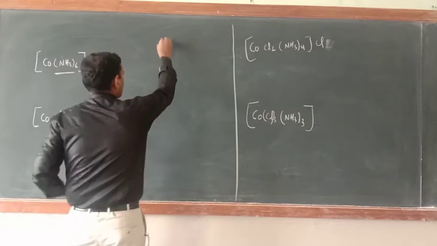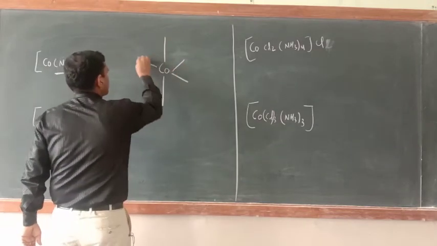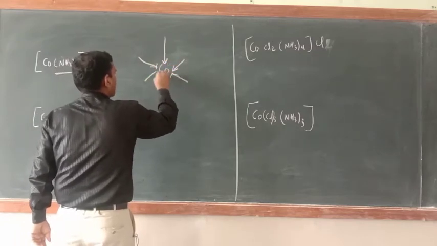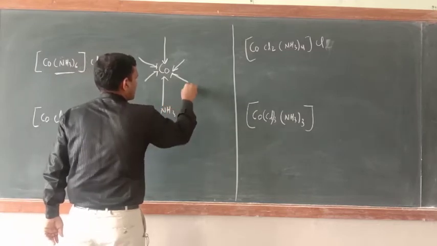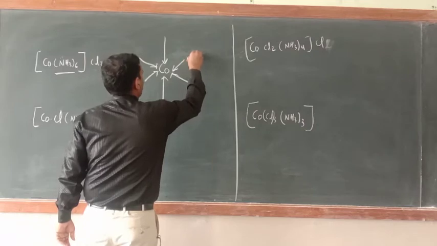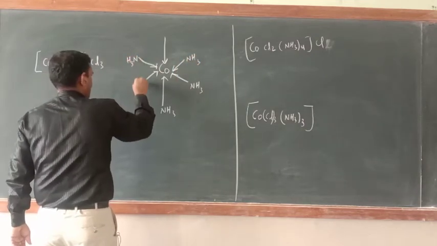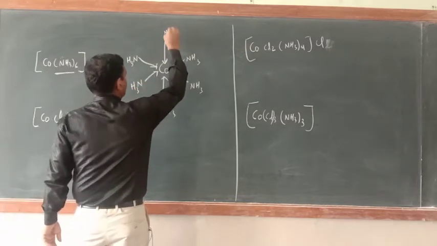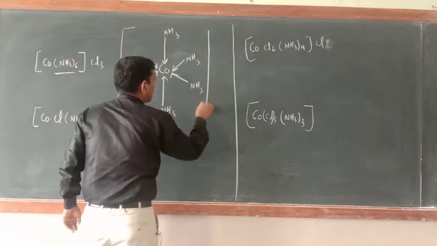Okay, so just try to understand this one, this, and this. Here everywhere is a coordinate bond. So here what would be there? NH3, and here what is there? NH3. Here also NH3. Here NH3. Here also NH3. Okay, now bracket close.